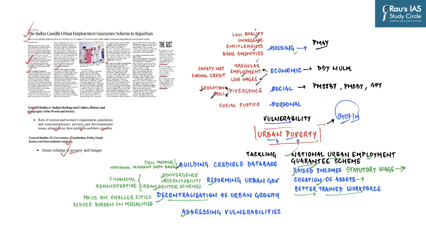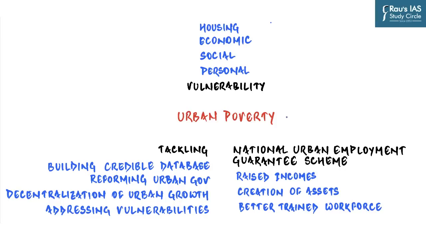And hence, we are first going to understand what urban poverty is and what are the various kinds of vulnerabilities an urban poor is exposed to, especially in terms of housing, economic vulnerabilities, social and personal vulnerabilities. Then what are the ways through which we can resolve the urban poverty, and is there really a need for a National Urban Employment Guarantee Scheme? And so let us now begin.